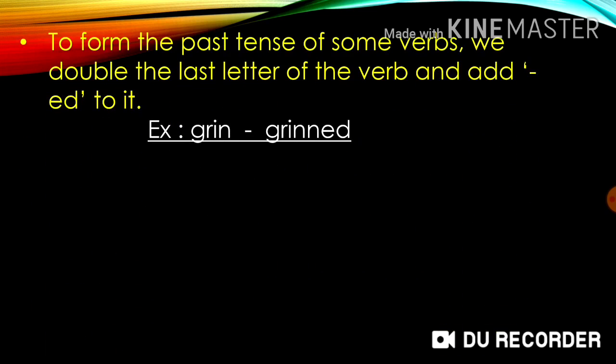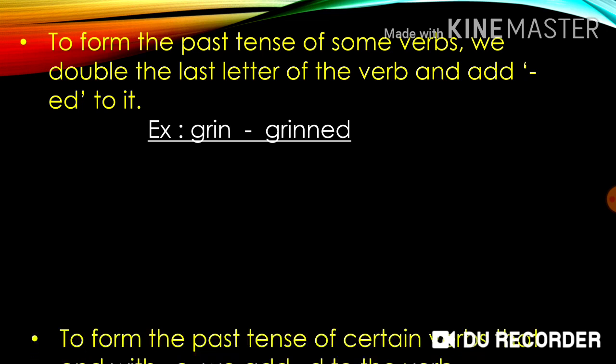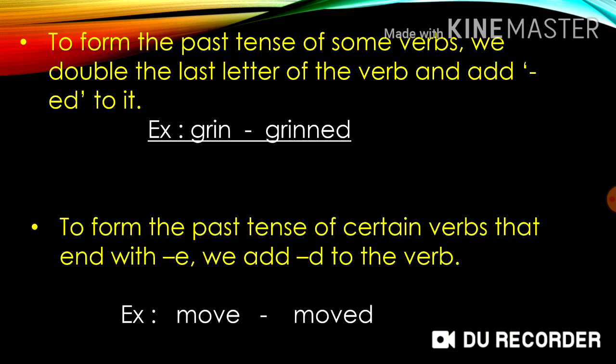Next, to form the past tense of some verbs, we double the last letter of the verb and add ed to it. For example, grin, grinned. Next, to form the past tense of certain verbs that end with e, we add d to the verb. For example, move, moved.